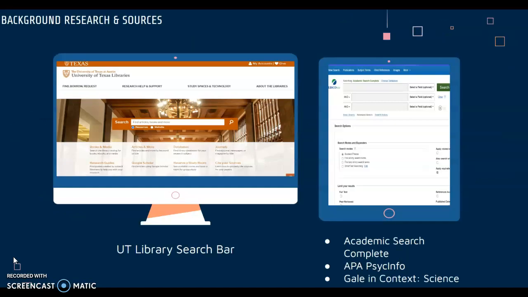When doing background research, I first looked up encyclopedias available on the UT Library website. However, almost all of them were pretty outdated. They were published in the late 2000s or early 2010s. Since my research topic was related to COVID-19, which is a very recent event, I instead had to look up newspaper articles and magazines for newer information.